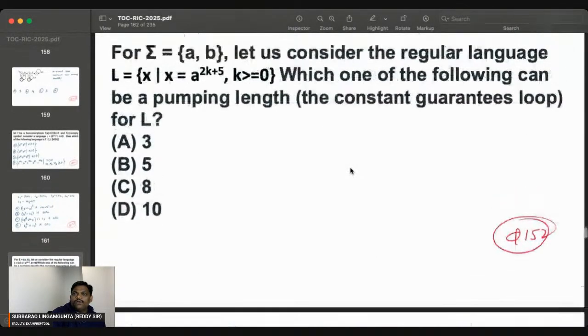This problem is also interesting. Let's try. Everyone try.